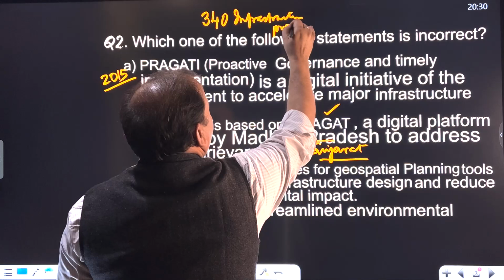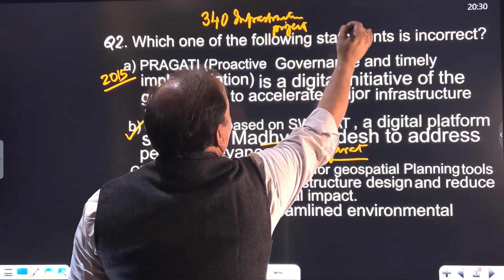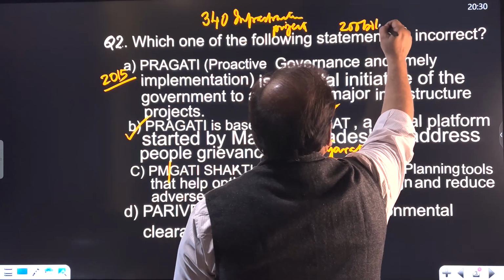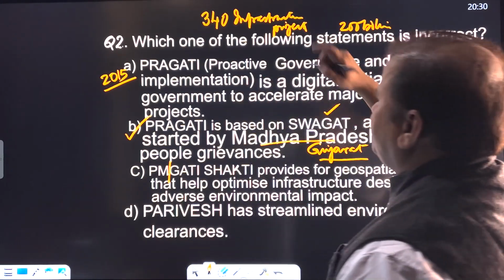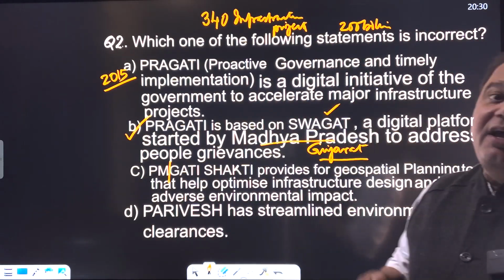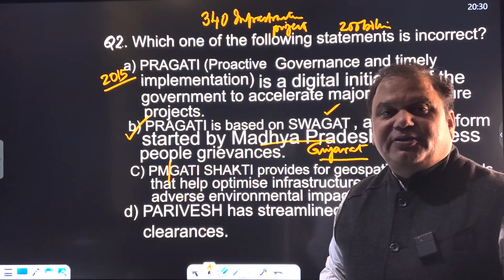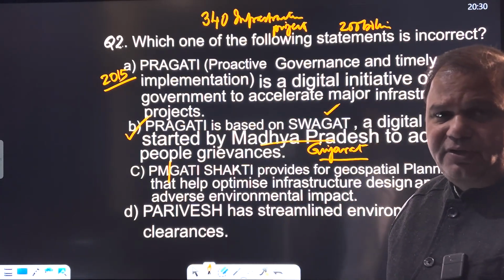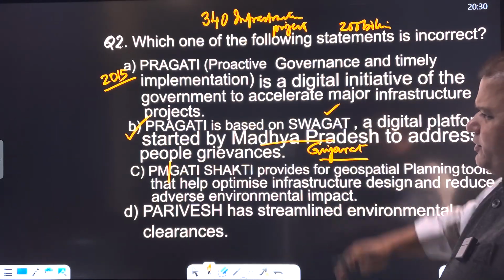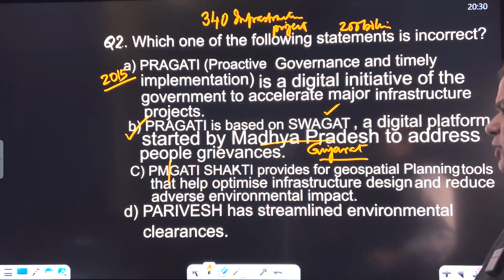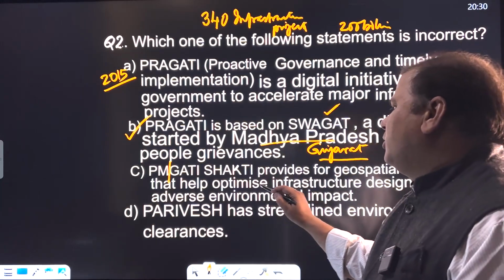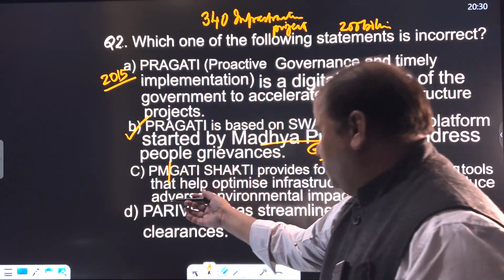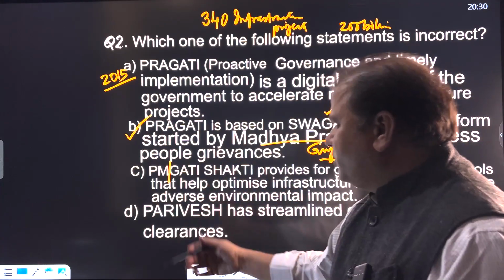Projects in India with the investment of more than 200 billion. So that has been done. For example, the Chenab Bridge, which is the world's highest bridge, has been established by this digital initiative. So there are many examples. But do remember that now PM Gati Shakti also is not of this year, it dates back to 2021.